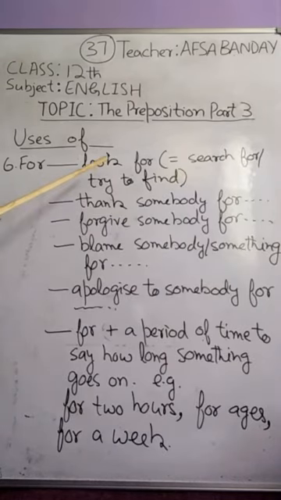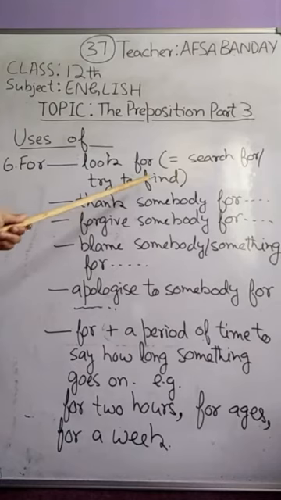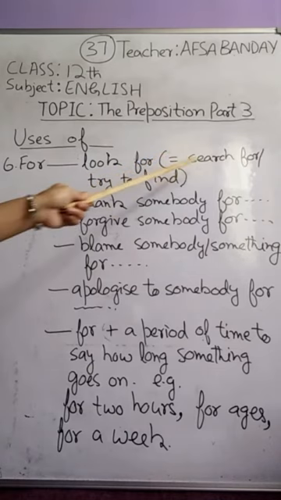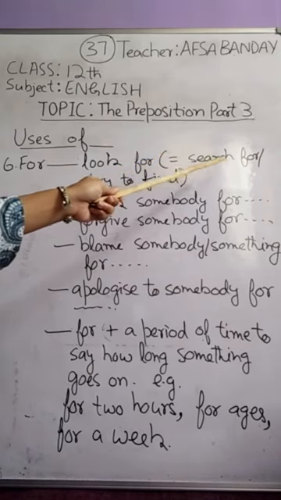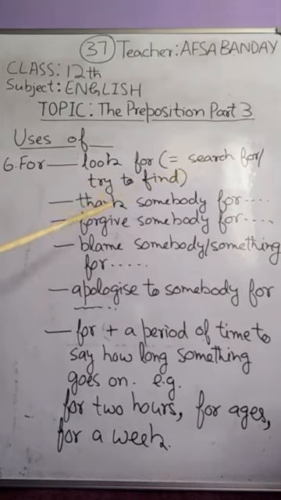For is also used with the verb look for, and look for actually means search for or try to find. We can say he's trying to find something, or he's searching for something, or he's looking for his watch, that is equivalent to he is searching for his watch.